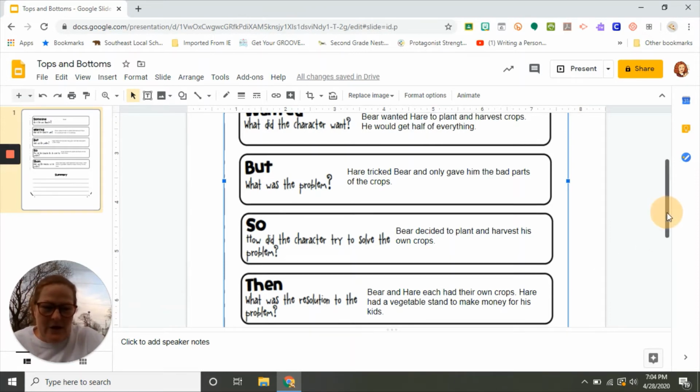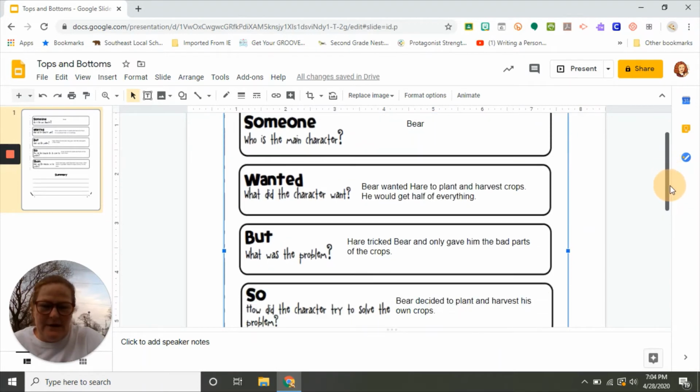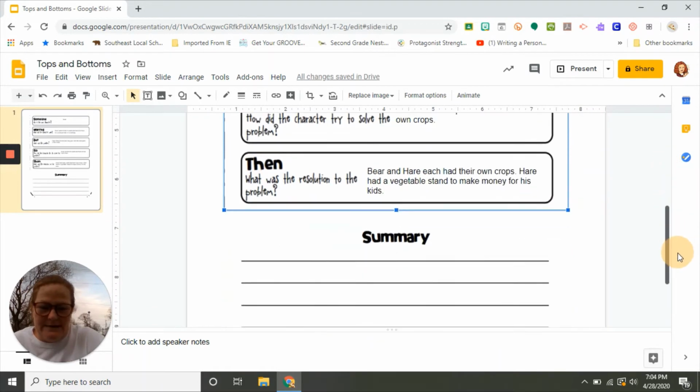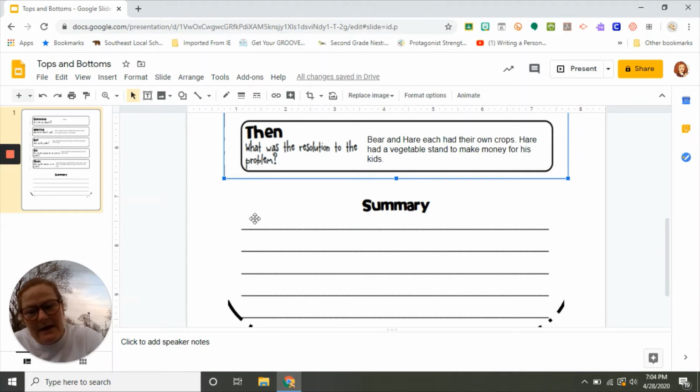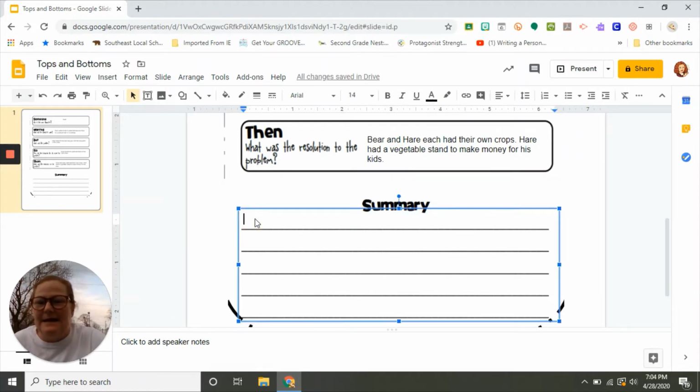So we're going to take all of these things that we did in our graphic organizer, and we are going to write a summary. The summary is important because it's going to tell us the most important details and the big idea of this text. Since it's fiction, we're going to take those story elements and put them together. If it was nonfiction, we'd be picking out different things. We'd be picking out the main topic and the main idea and the details that go along with it. But we're going to use our graphic organizer to write our summary.